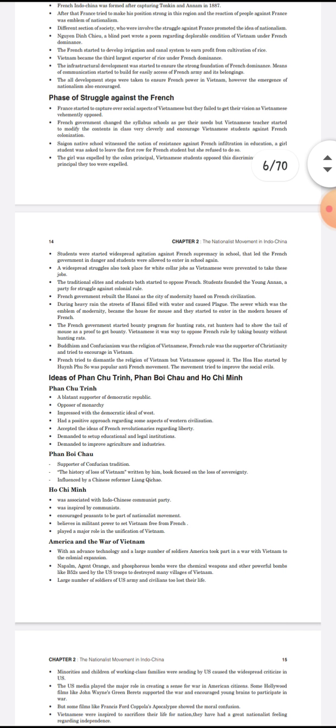As the French were supporting only Christianity and saying no other religion should be there, the people opposed this and fought against them. The Hoa Hao movement was started by Huynh Phu So. It was a popular movement to stop the French social arrangements.